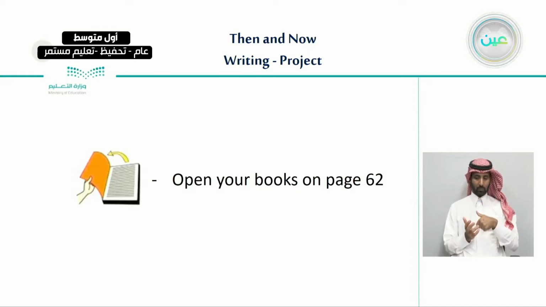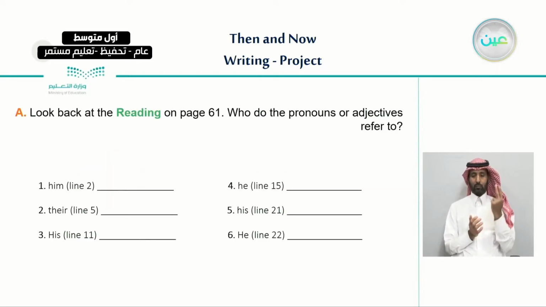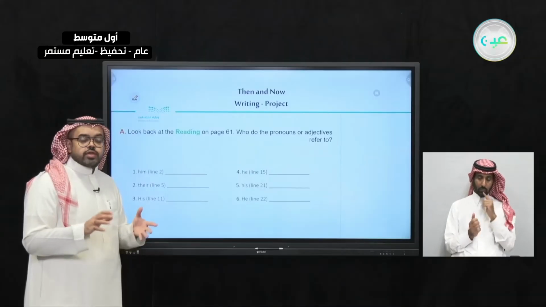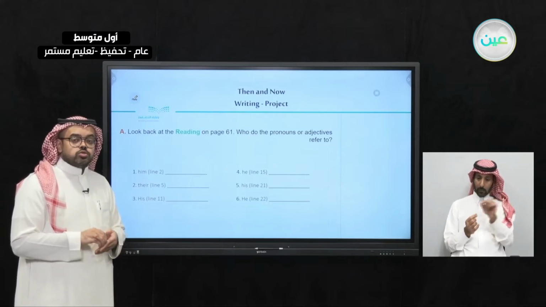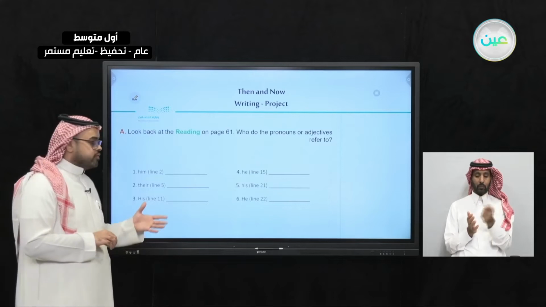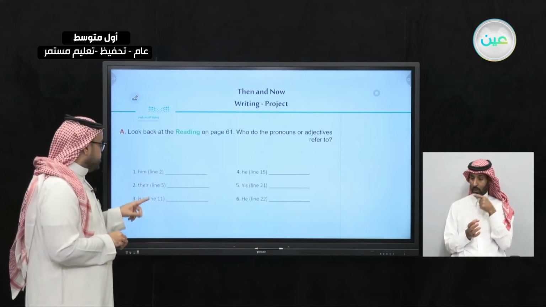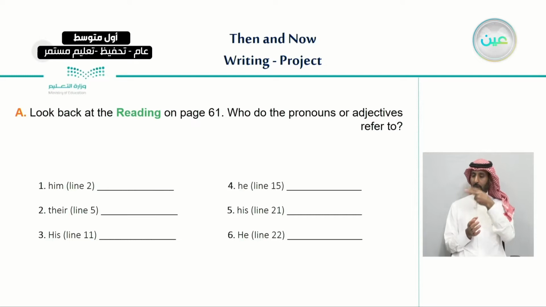I would like you please to open your books on page 62. On page 62, you're going to look back at the reading we have just read on page 61, and find who the pronouns or the adjectives refer to. You can see on your page that there are pronouns written in bold. What you need to do is write what each of these pronouns, like him, their, his, he, his, and he, refer to.